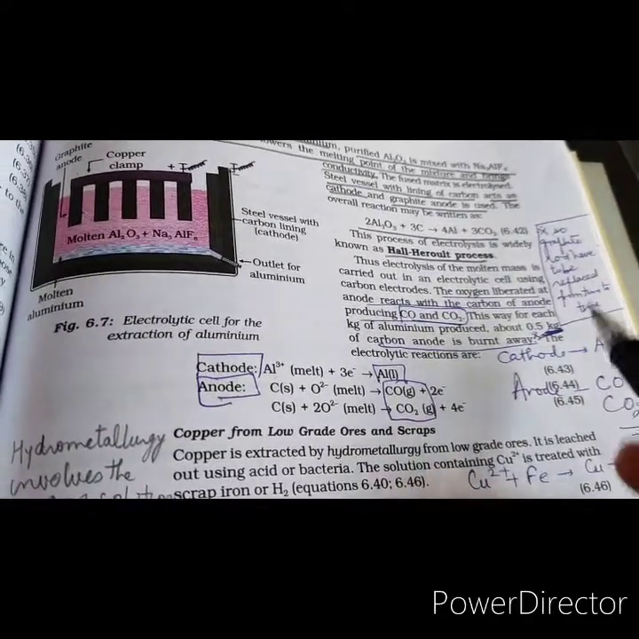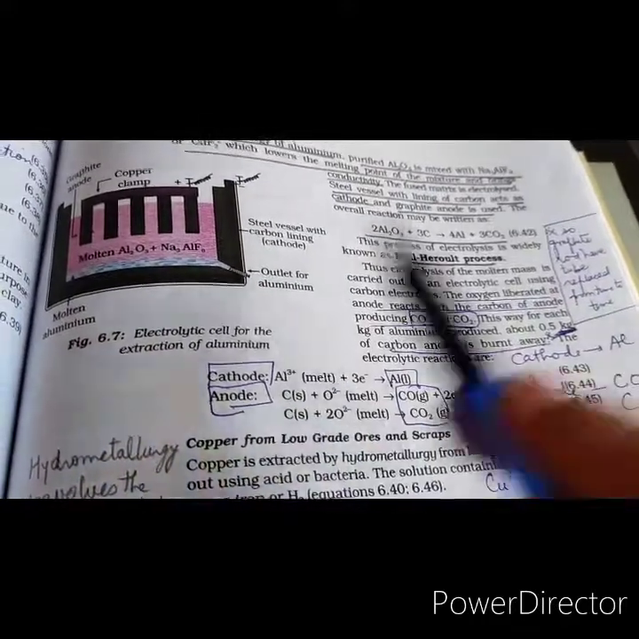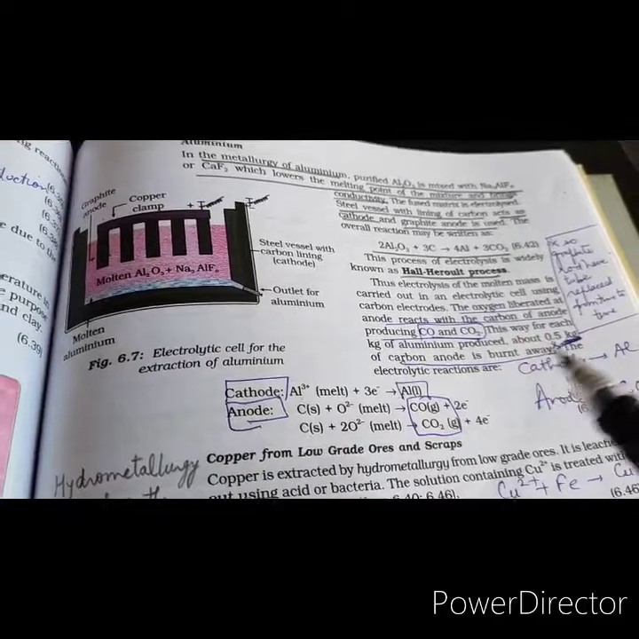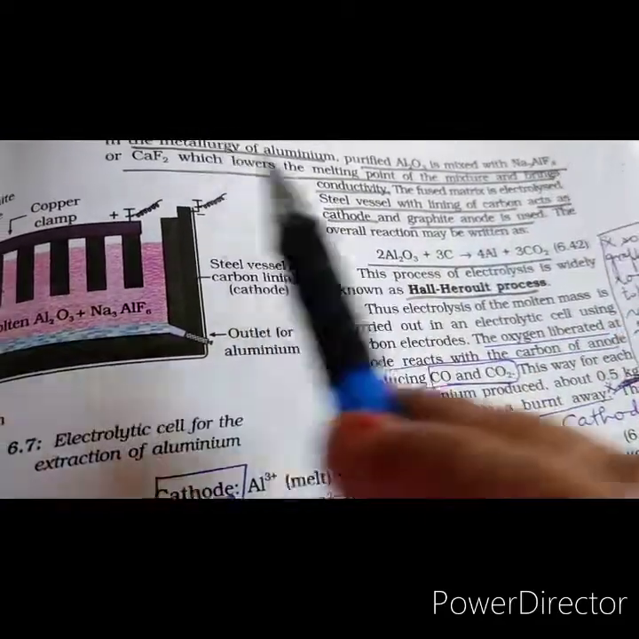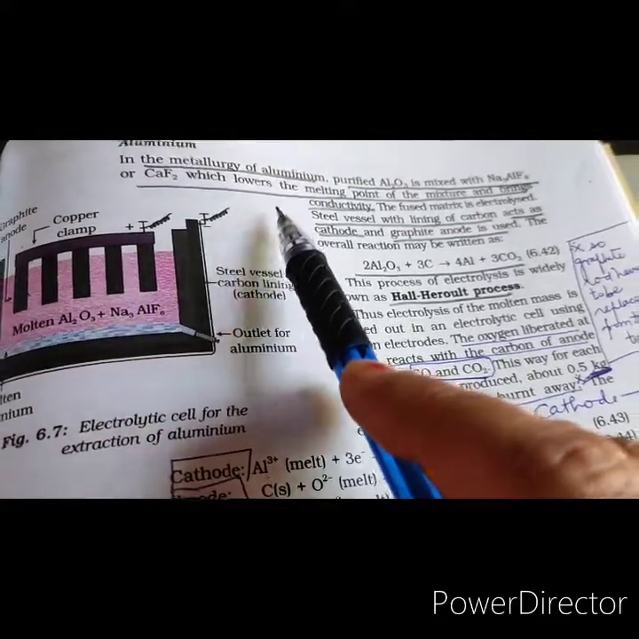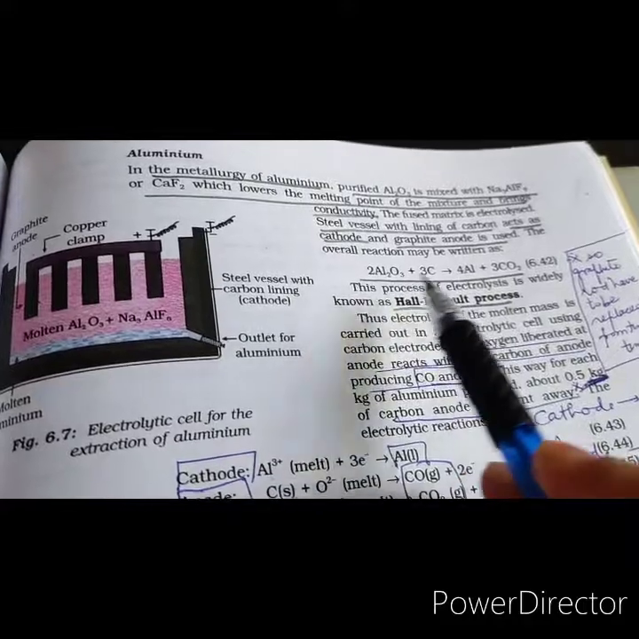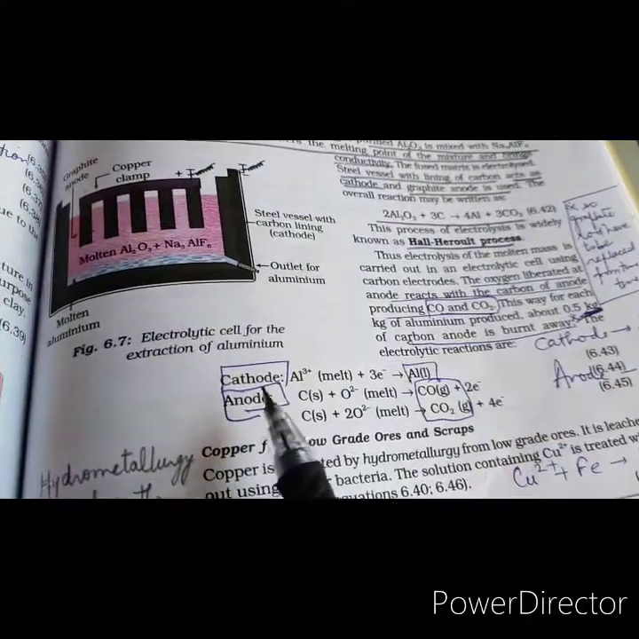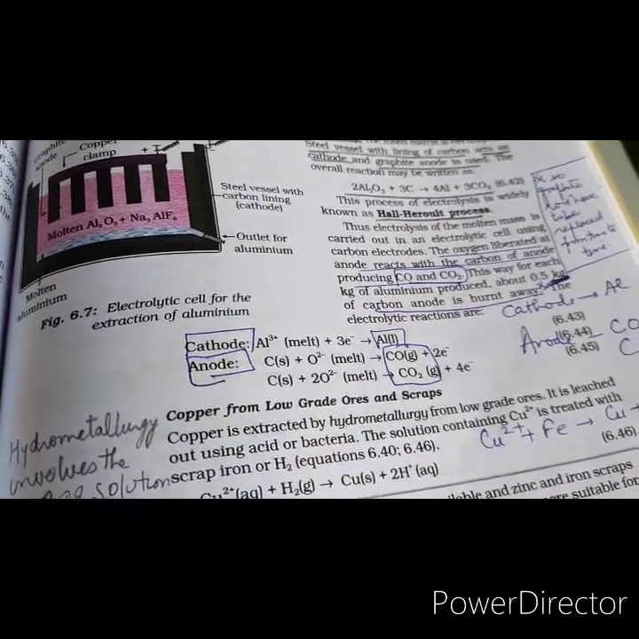This is also a question which is asked in competitive exams. So this whole paragraph is very important, and a question definitely comes in the paper from this. First, what is the role of Na3AlF6 or calcium fluoride? The answer is, it lowers the melting point of the mixture and brings in conductivity. Then write the overall equation in the Hall-Héroult process. So this is the overall equation. Write the equations at cathode and anode. So these are the equations at cathode and anode.